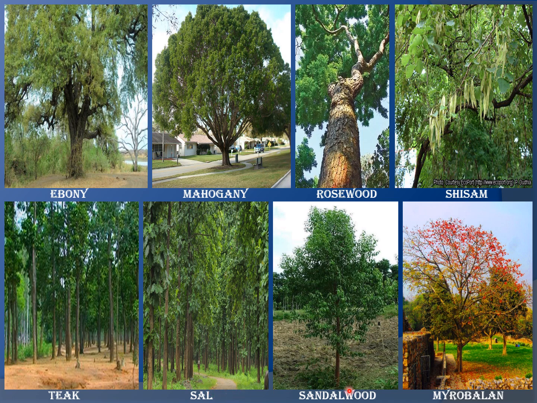Then we have the sandalwood and the myrobalan. So these are the different types of trees. And what is the aim of showing you these different types of trees, children? Yes, your guess is right. Today we are going to read the lesson Natural Vegetation of India.